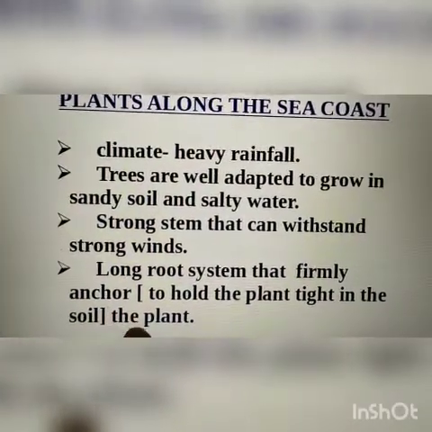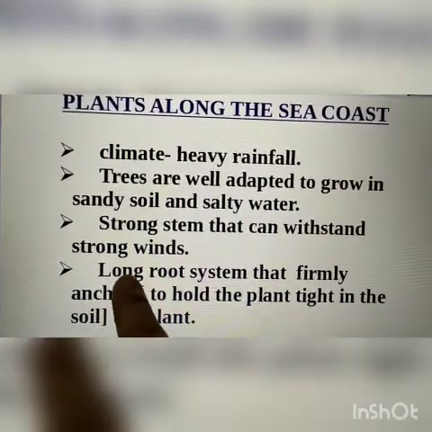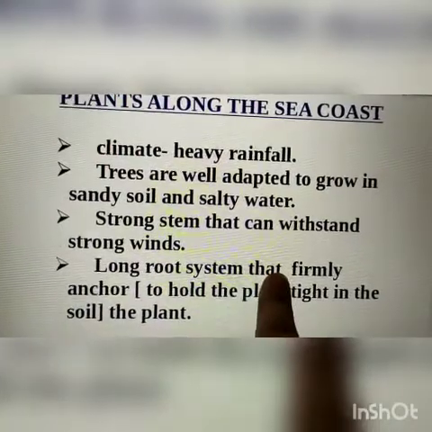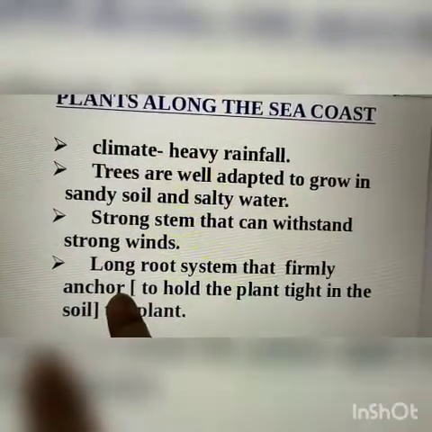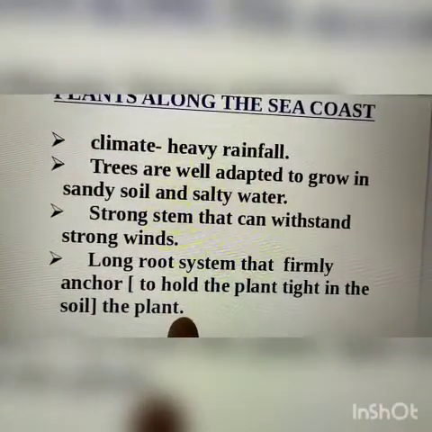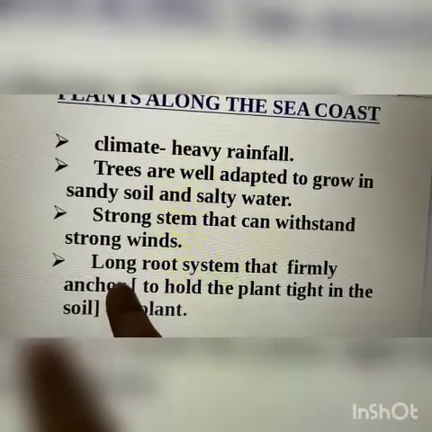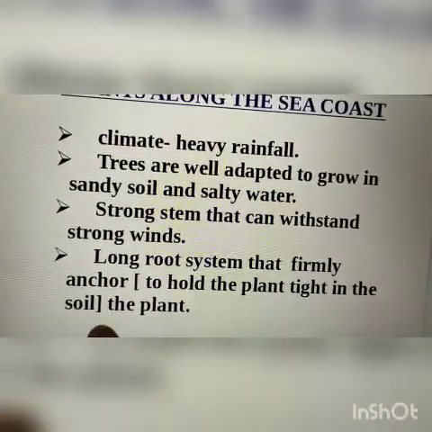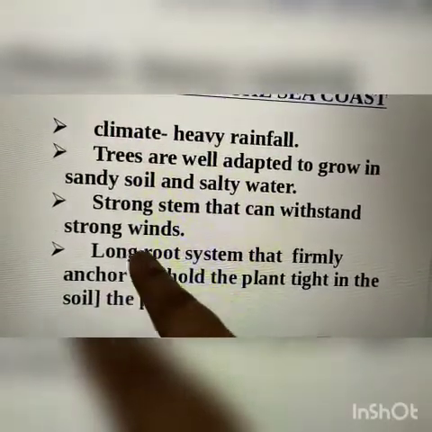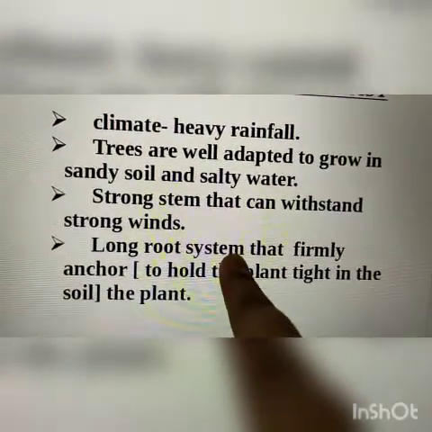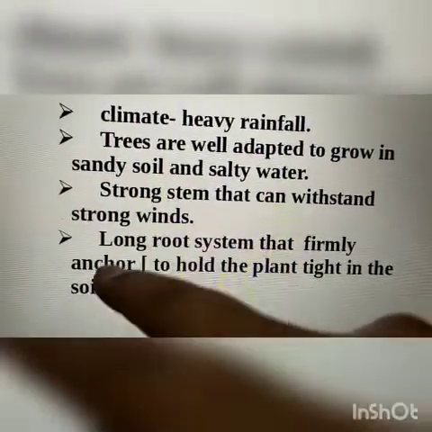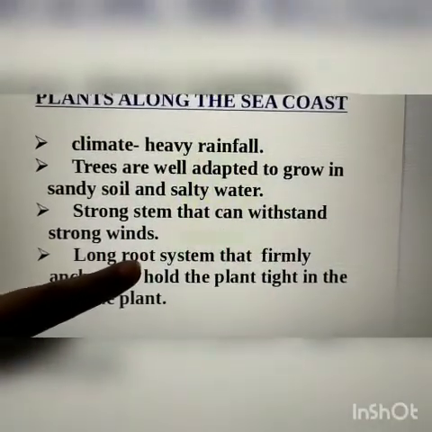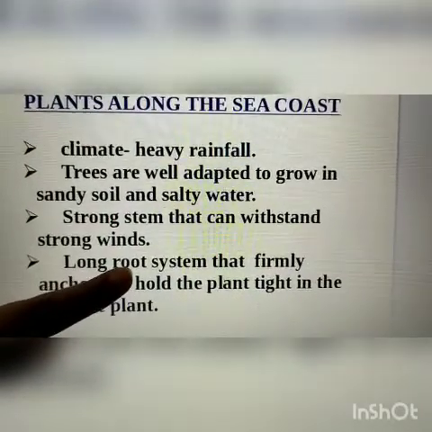Now, next. These plants have long root system that firmly anchor the plant. Okay? Anchor means to hold the plant tight in the soil. And long root system means they have long roots that grow deep into the sandy soil.